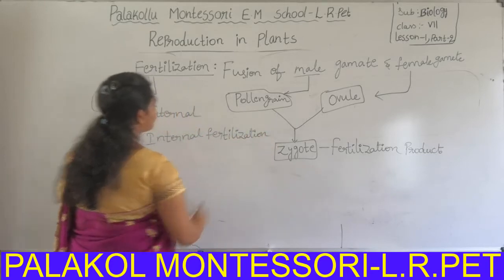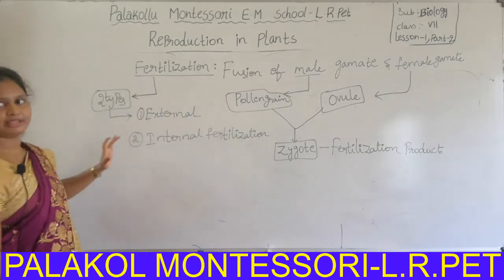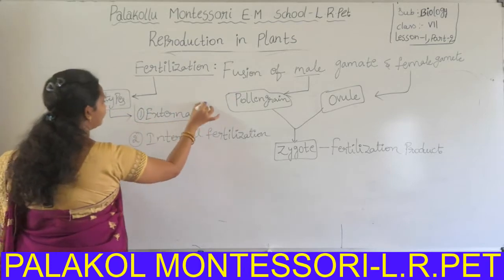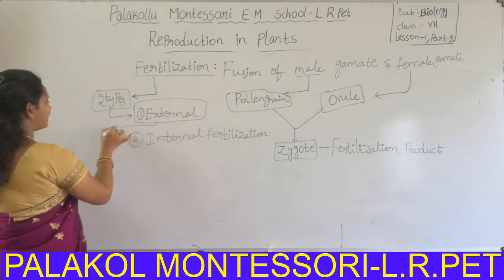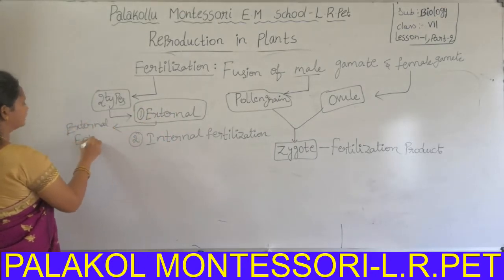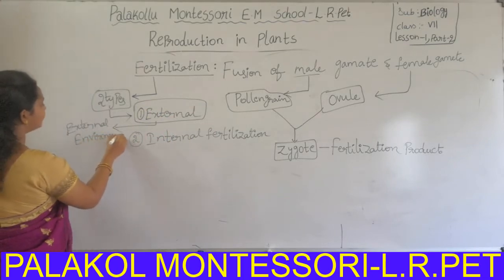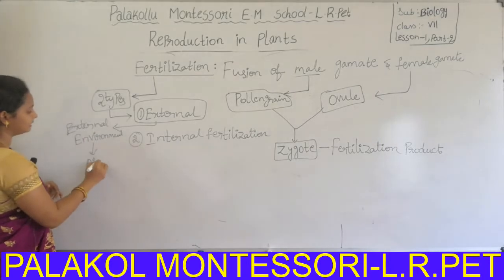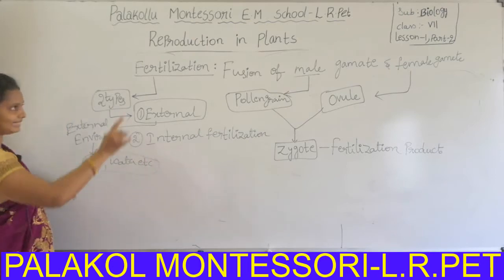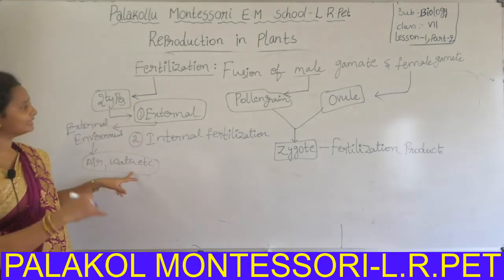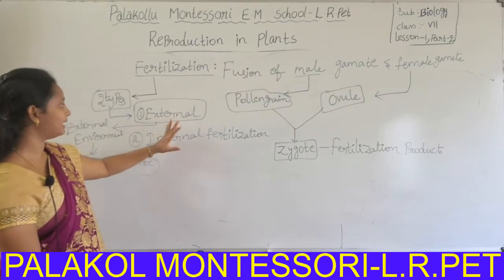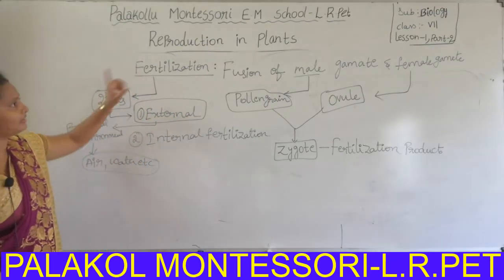External fertilization means the fusion of male gamete and female gamete takes place in the external environment, like air, water, etc. That means the fusion takes place in air and water or other external factors, but not inside the parent body. It is called external fertilization.